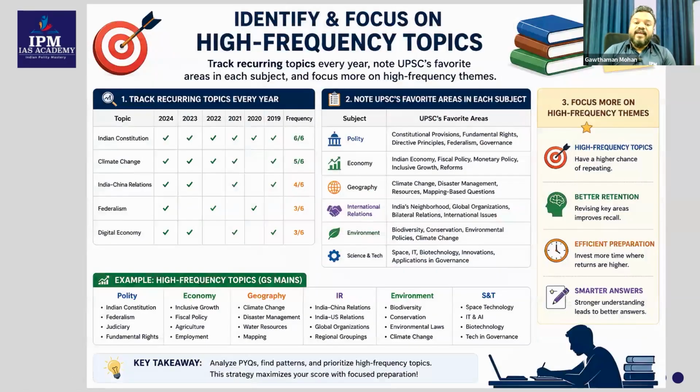Now, identify and focus on high frequency topics. Frequency means what? Which keep on coming. Recurring. Track recurring topics every year. Note UPSC's favorite areas in each subject, and focus more on high frequency themes. Very, very important. Like in 2020, they asked about Parliament. 21, they asked about Parliament. 22, 23, 24, 25, they asked about Parliament. Is that a high frequency topic?